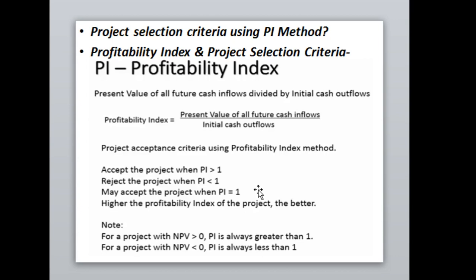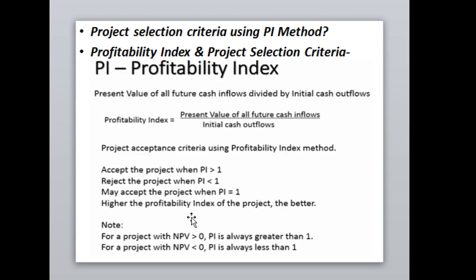Okay, and if the profitability index is equal to 1, it means the present value of all future cash inflows is equal to the initial investment made by you in the business. Definitely it is up to you whether you accept the project or not.